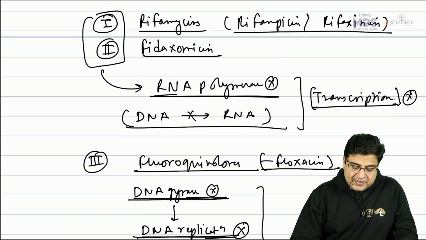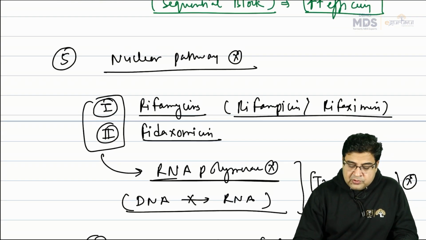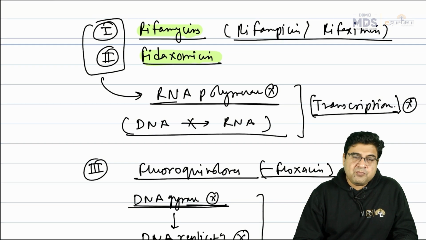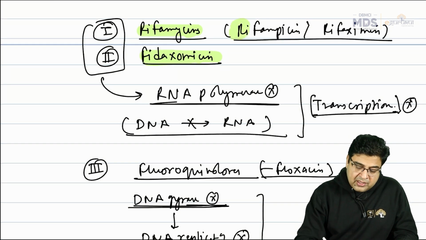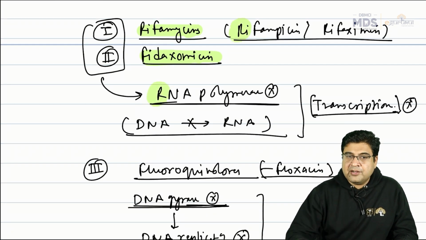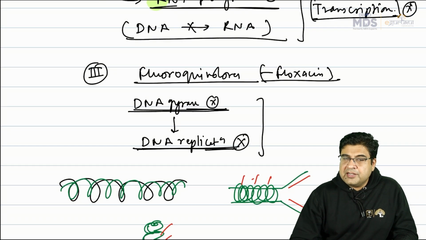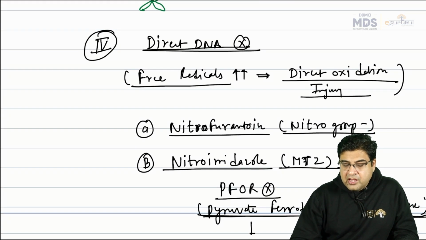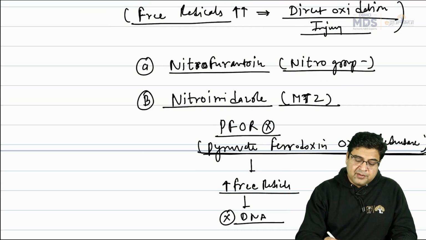So there are four groups of medicines which are inhibitors of the nuclear pathway. The medicines are rifamycin and fidaxomicin. They are the RNA polymerase inhibitors. One can remember it this way: starts with R, inhibitor of R. Fluoroquinolones, inhibitor of DNA gyrase, which is required for the prevention of positive supercoiling. So when this enzyme is inhibited, DNA replication is stopped. And we have medicines which are direct DNA inhibitors.